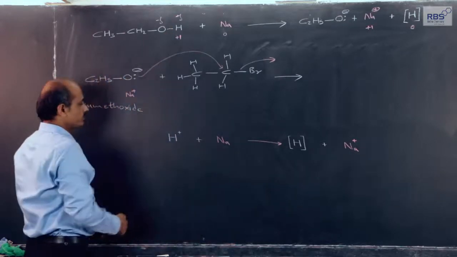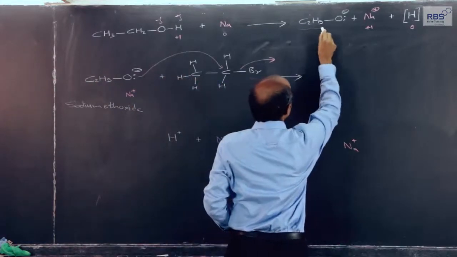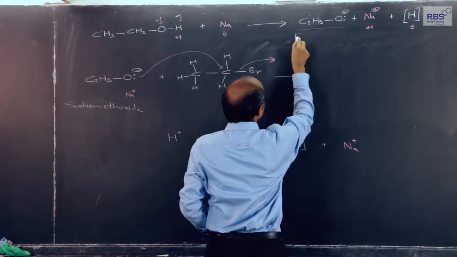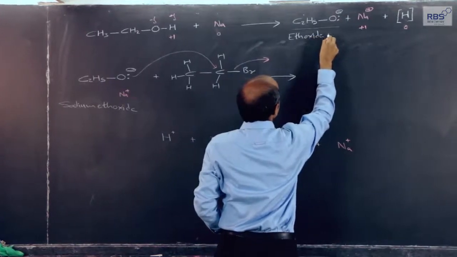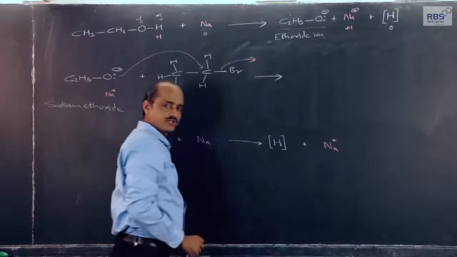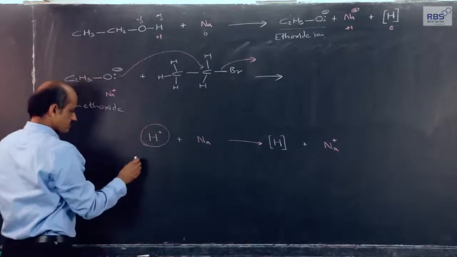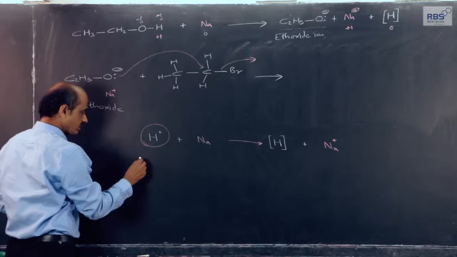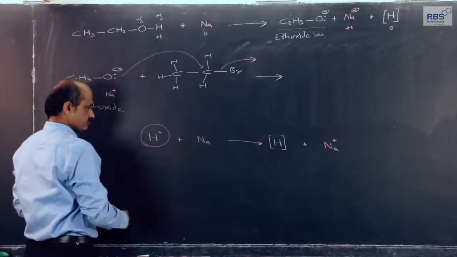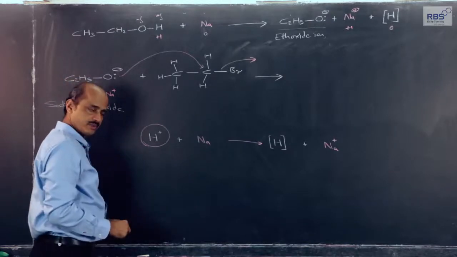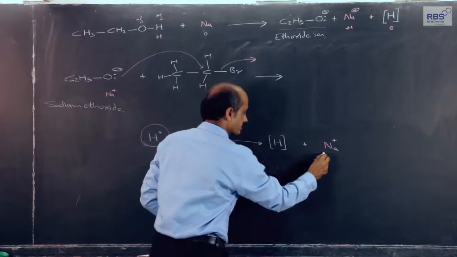Heterolytic breaking of the OH bond will result in this ethoxide ion and H plus ion actually. The H plus ion obtained by heterolytic breaking of ethyl alcohol takes the 11th electron of sodium, sodium being metallic, and gives elemental hydrogen and Na plus.